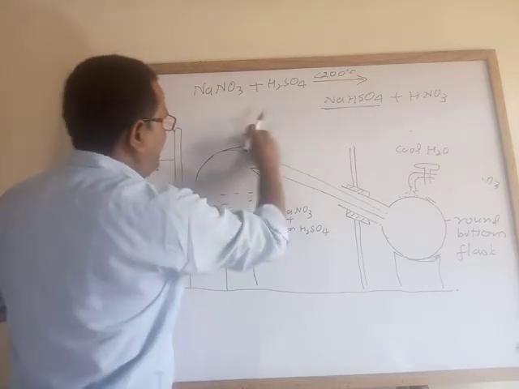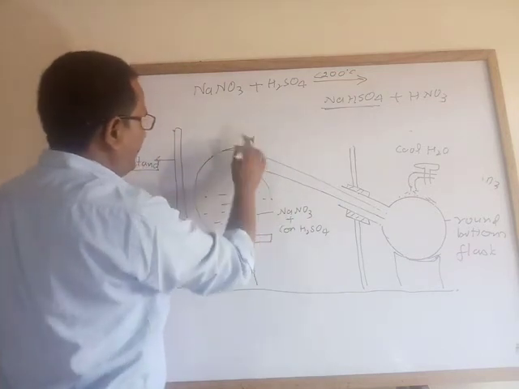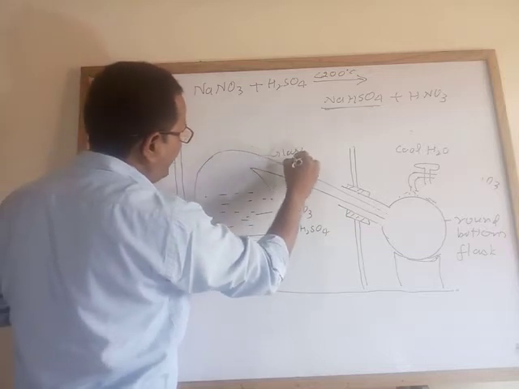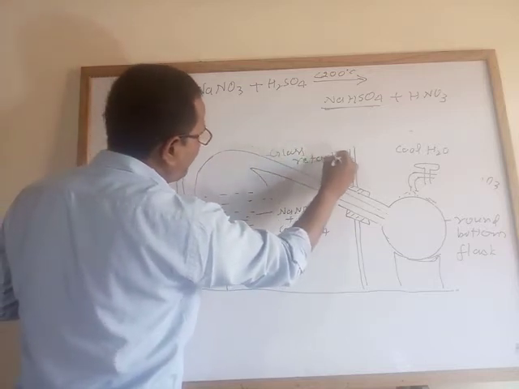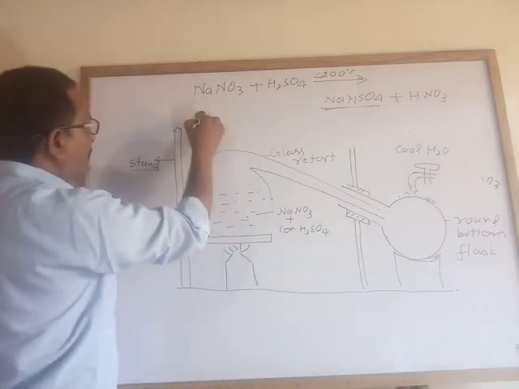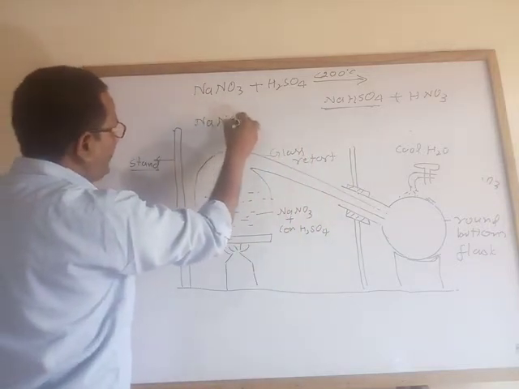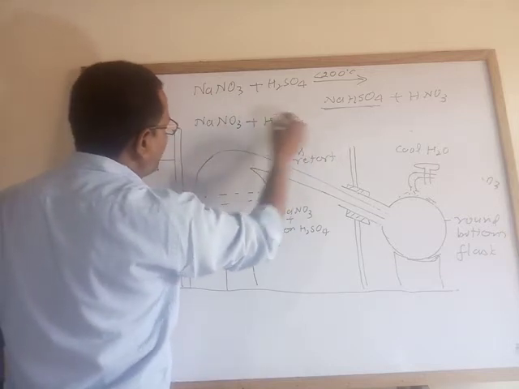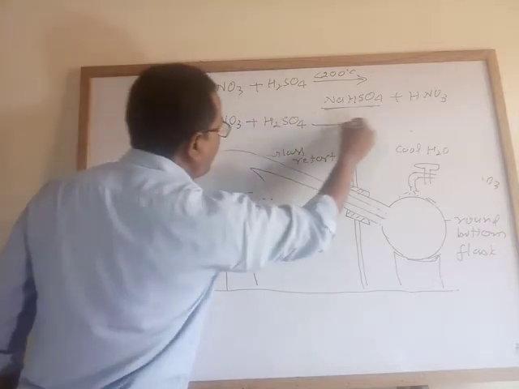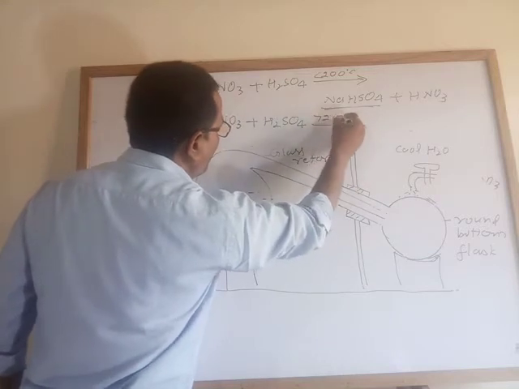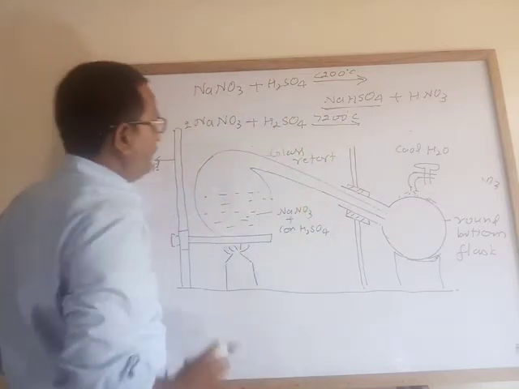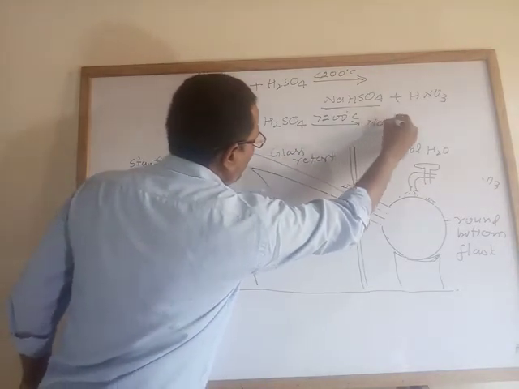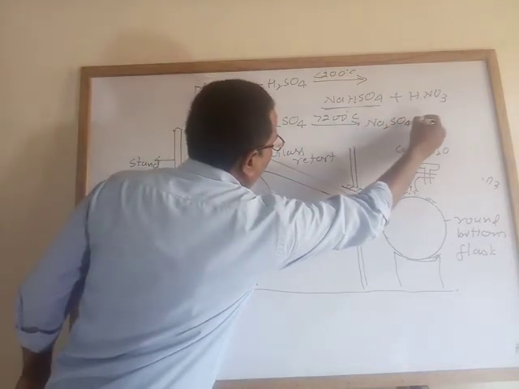Okay, glass retort I am writing here. Glass retort. If sodium nitrate, same compound we are taking, and temperature is more than 200 degrees Celsius, it gives sodium sulfate and nitric acid.